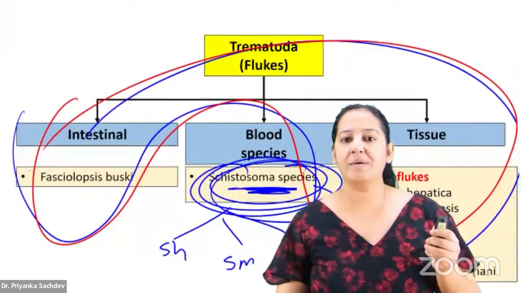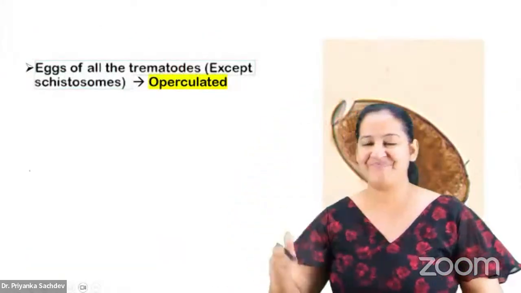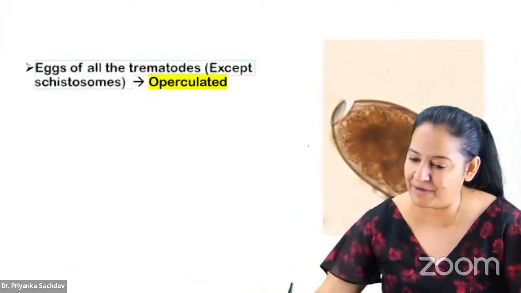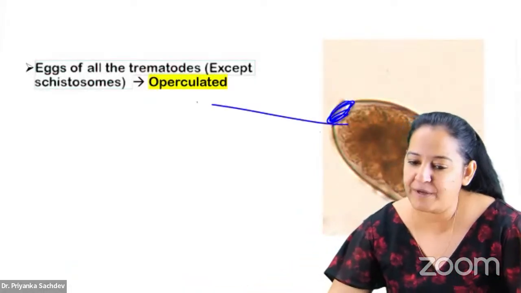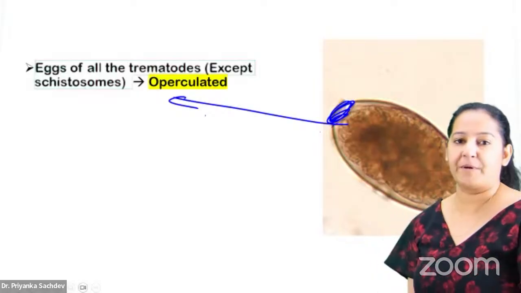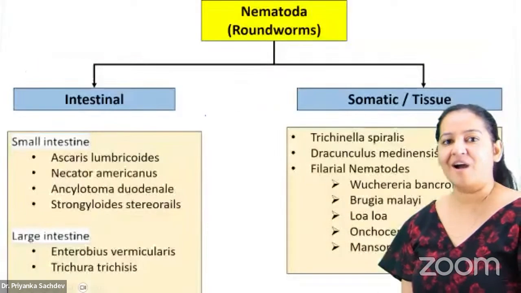What's the diagram of their eggs? Again with a lid. Egg with a lid, है ना? Egg with operculum like Diphyllobothrium latum. Operculated eggs. They all have operculated eggs. Say yes. है ना? Coming on nematodes.